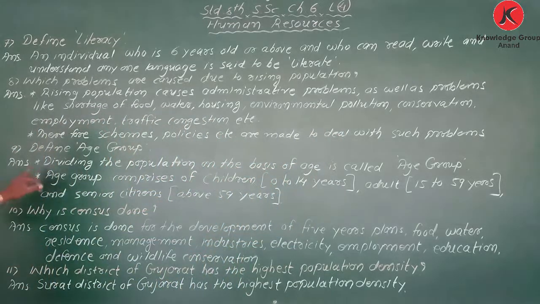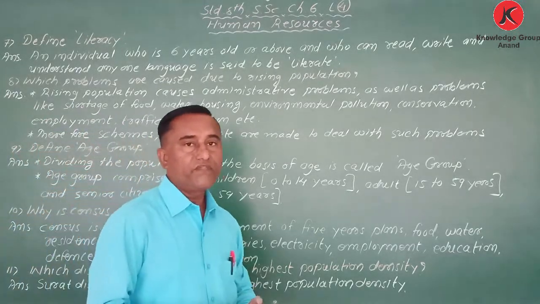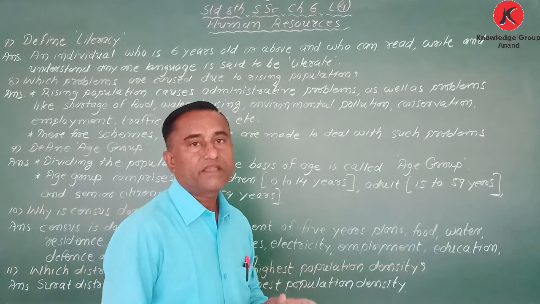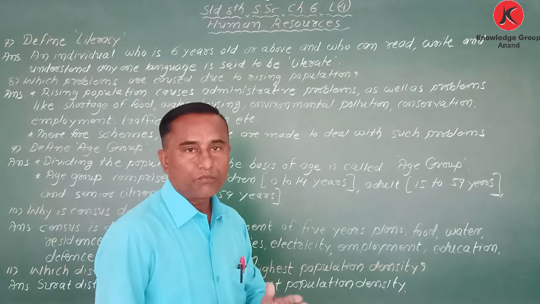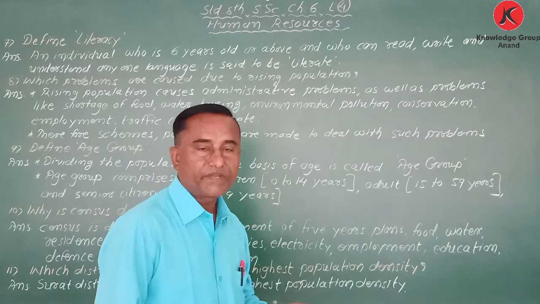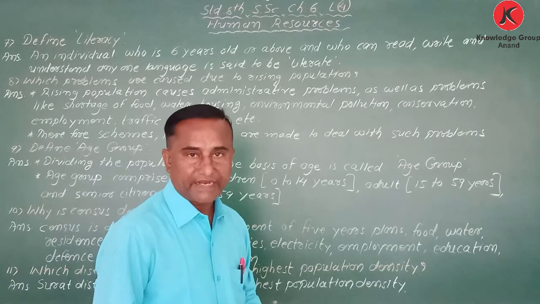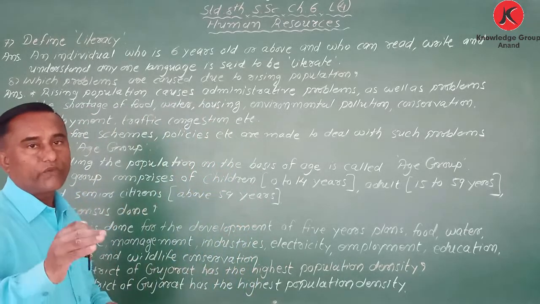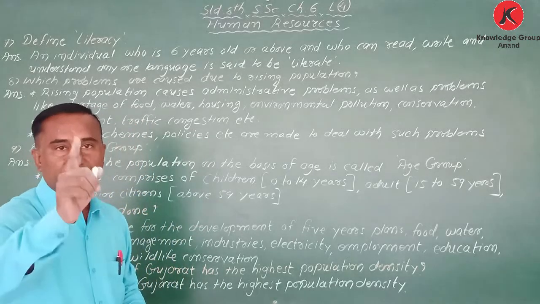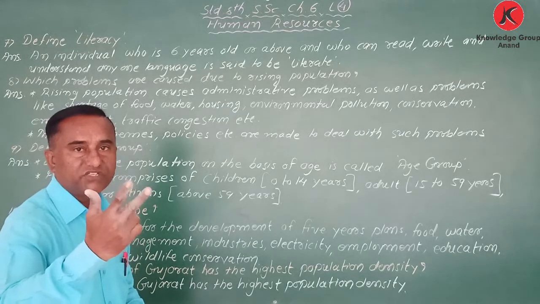Next question: define age group. My dear student, we have divided this age group into three parts, three divisions: children, adult, and senior citizen. From birth till 14 years, he or she is called a child. 15 to 59, he or she is called an adult. And above 59 is called senior citizen. So age group is divided into three divisions: child, adult, and senior citizen.